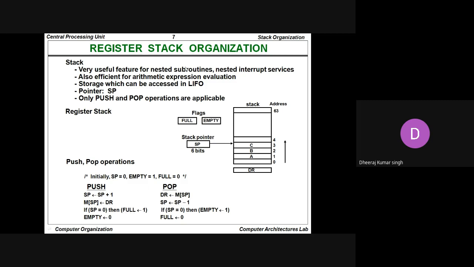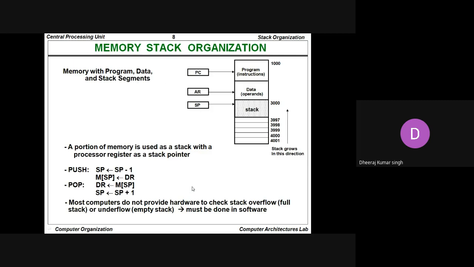So this is the register stack organization for the software. The stack organization may also be implemented in the memory unit, and that is the reverse case. A portion of memory is used as a stack with the processor register as a stack pointer. In that situation, whenever the hardware stack organization is implemented, the push operation is just the reverse of the push operation of the software stack organization.